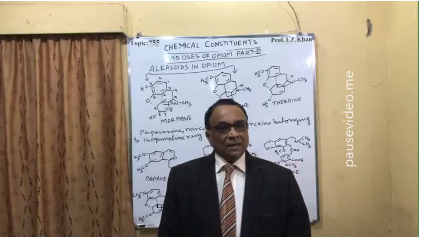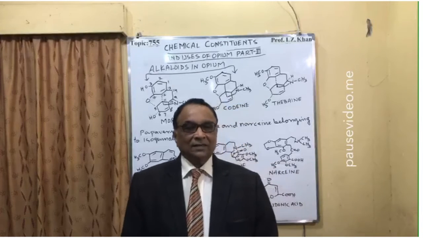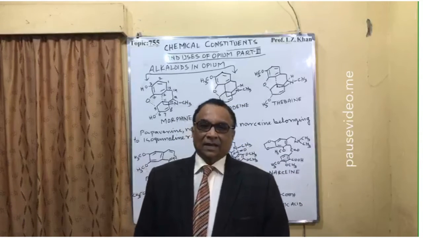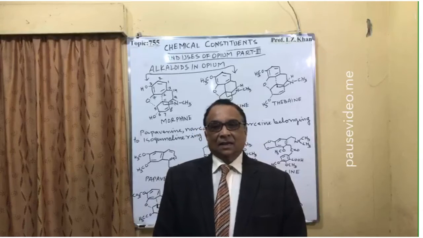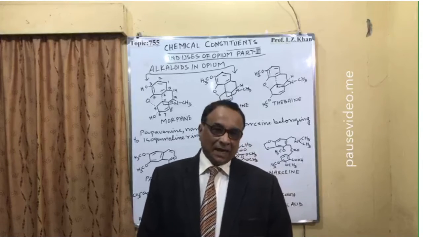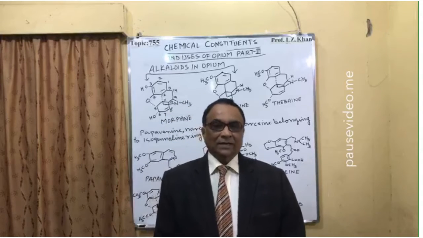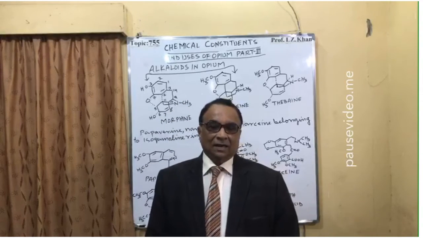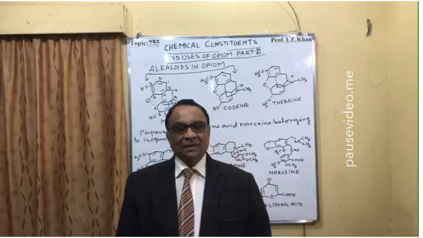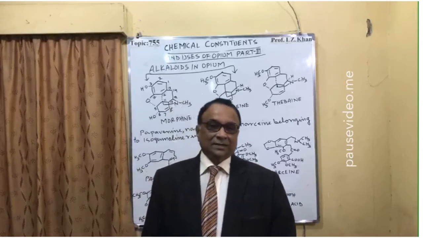There are two groups of alkaloids. One group has the phenanthrene nucleus, where nitrogen carries a methyl group. The other group of alkaloids has the quinoline and isoquinoline nucleus.